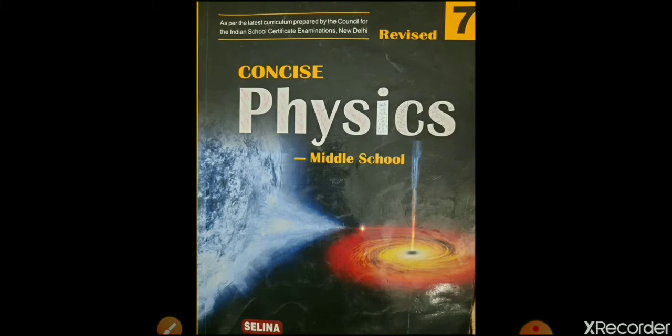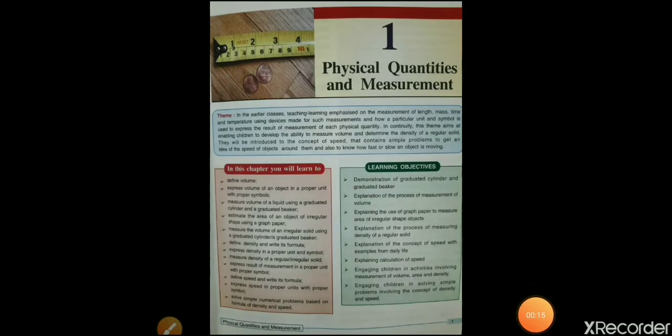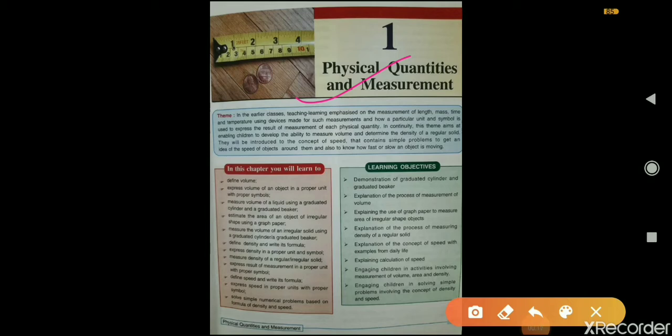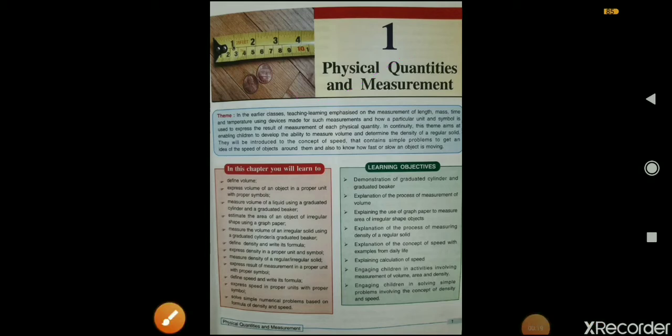Students, today in this video we will start lesson number 1. Okay, so let's begin our class. Lesson number 1, physical quantities and measurement.